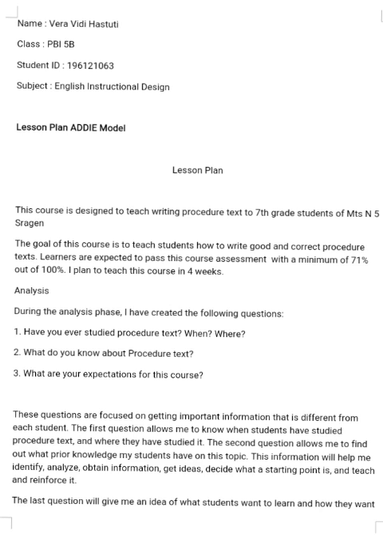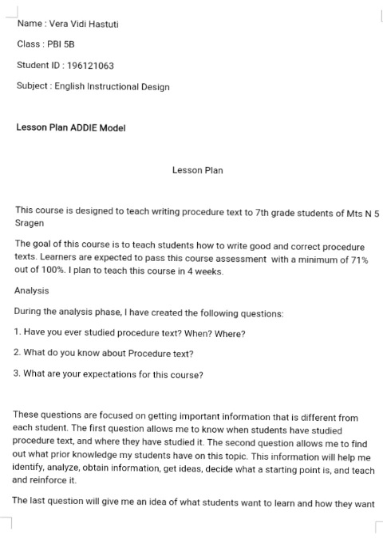Analyze. During the analyze phase, I have created the following questions. 1. Have you ever studied procedure text? When? Where? 2. What do you know about procedure text? 3. What are your expectations for this course? These questions are focused on getting important information that is different from each student.